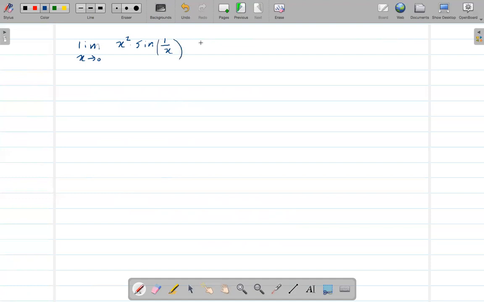Here, if you see that x goes to 0, that means this is 0 squared times whatever is there. It should be 0, right? But the thing is, we cannot say 0 directly like this. That's not possible. The reason we cannot say this is, let me just erase this. That's not possible.